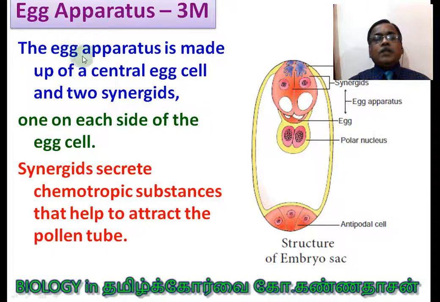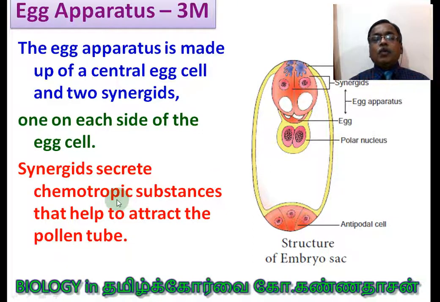Now the egg apparatus is made up of the central egg cell and two synergids. One synergid is on each side of the egg cell. This is a very important point. What is the role of synergids in fertilization? The question can be asked. Point number 1, a 2-mark question, students.